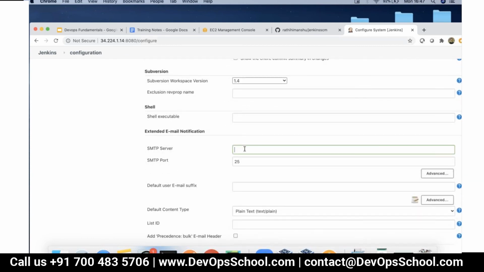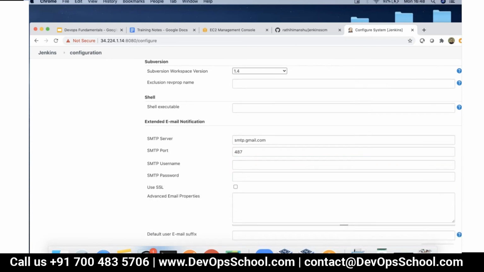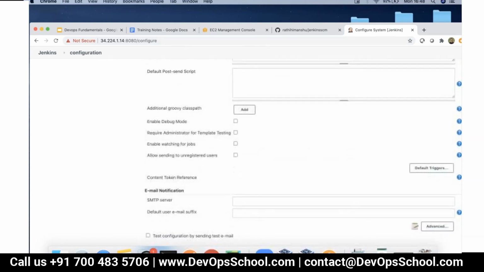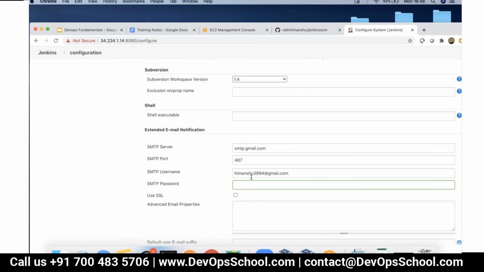Okay, so if you would like to try out the Google one, then you can mention smtp.gmail.com. You can mention the port, let's say 487 for TLS. You can even mention some of the other details, SMTP username. So let's say if I would like to send from my Gmail ID, I can put in that email and password, and then it will be able to connect. You only have to make sure that you do not use two-factor authentication on the Gmail accounts. But if you have an unauthenticated SMTP server which is running locally, it should not really have any problem. You should be able to use it without any problems.